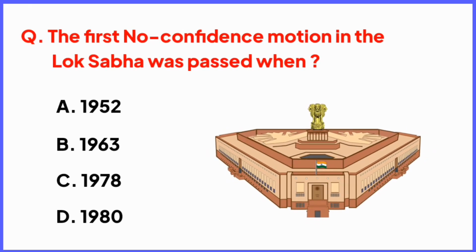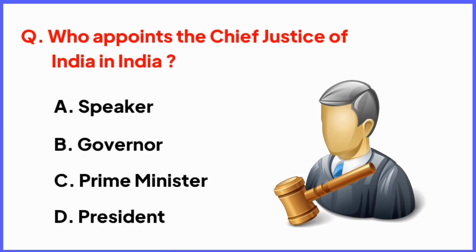The first no confidence motion in the Lok Sabha was passed when. Right answer is option B, in 1963. Yes friends, the first no confidence motion in the Lok Sabha was passed in the year 1963 in India. Who appoints the Chief Justice of India in India? Right answer is option D, President. Yes friends, President of India appoints the Chief Justice of India in India.